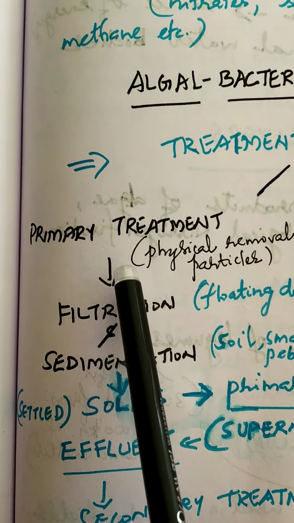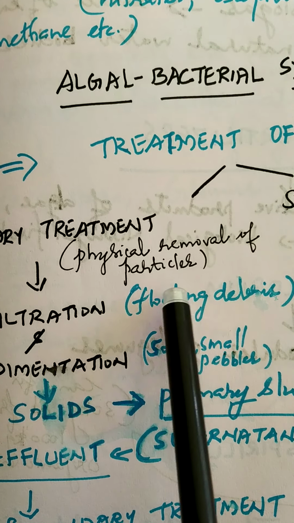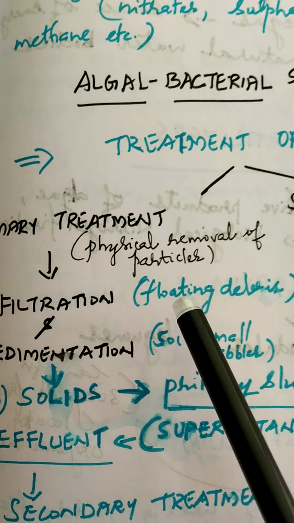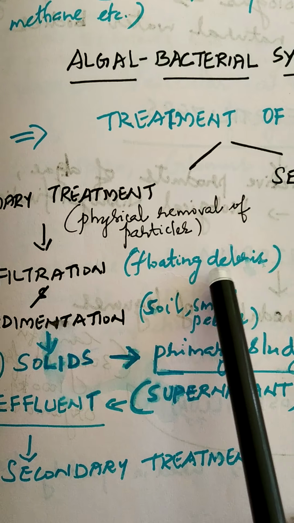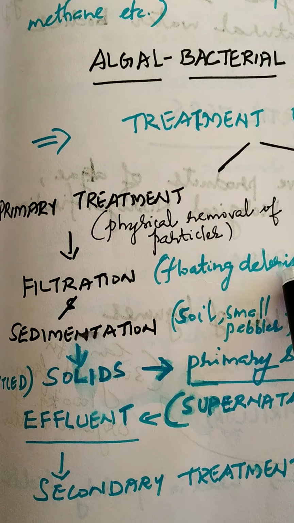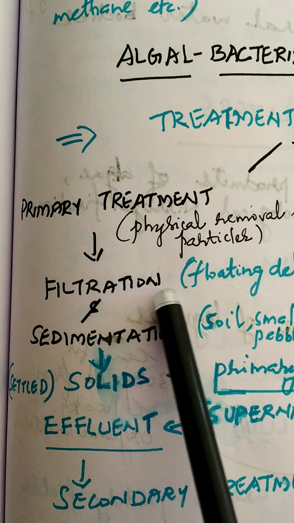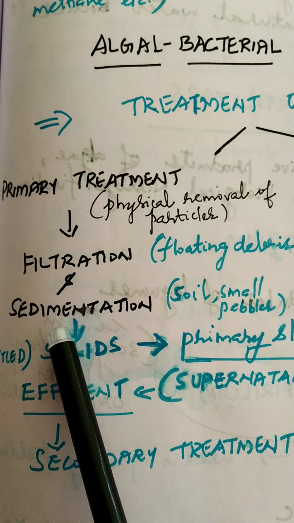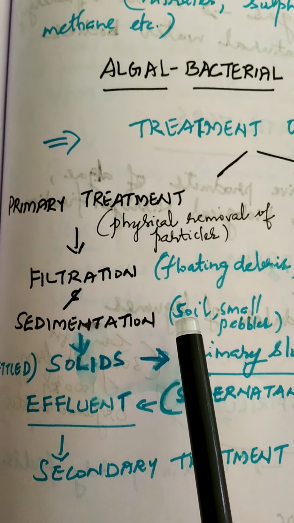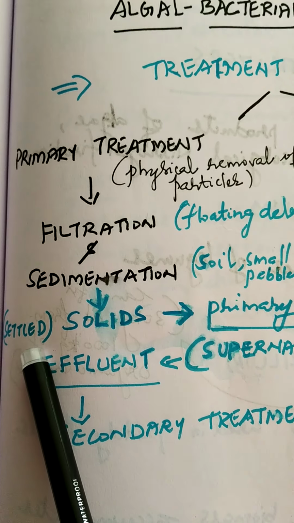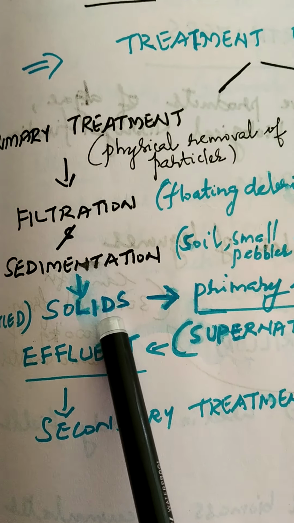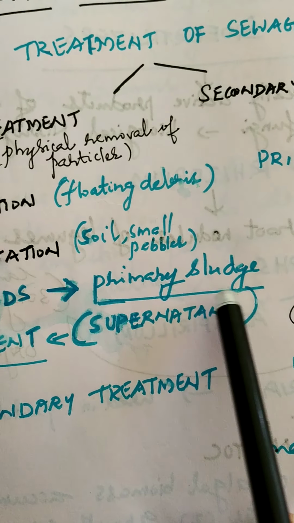So the primary treatment involves the physical removal of particles, and this is mainly done in two steps: filtration and sedimentation. Filtration refers to the removal of floating debris from the sewage. Removal of floating debris from the sewage is done by filtration or sequential filtration. And after that, there occurs the sedimentation of soil and small pebbles which are present in it. After the sedimentation process, the settled solids are known as primary sludge.